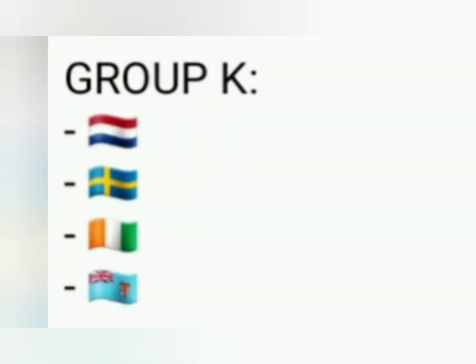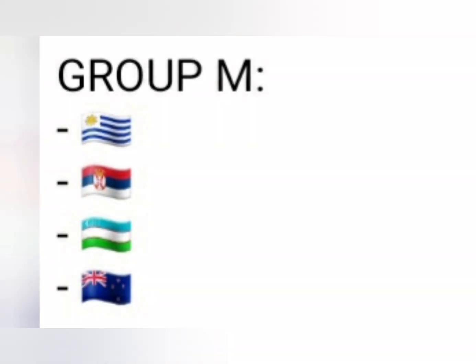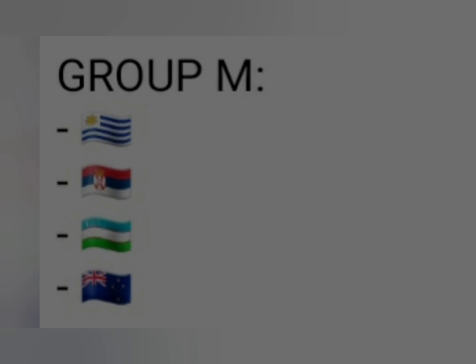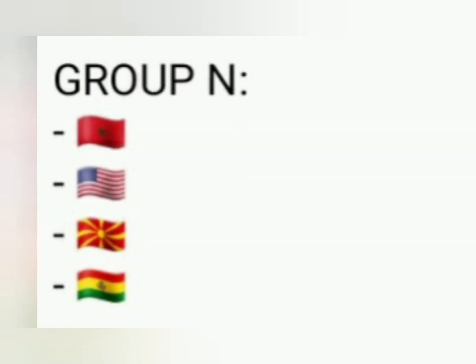They will join Group K. Up next we have New Zealand. They will join Group M. And then we have Bolivia joining Group N.